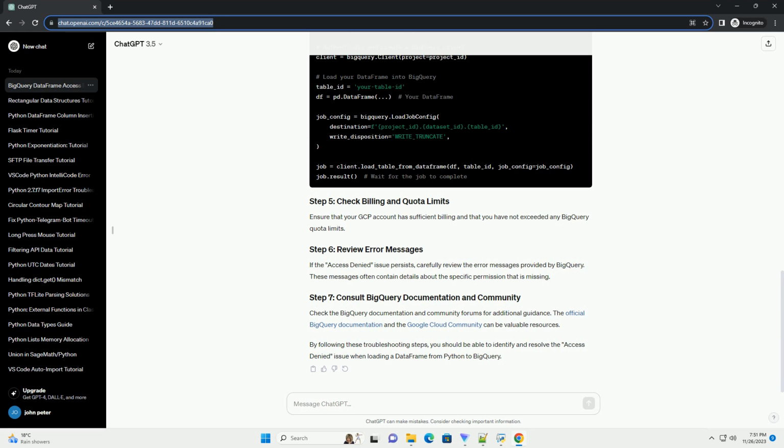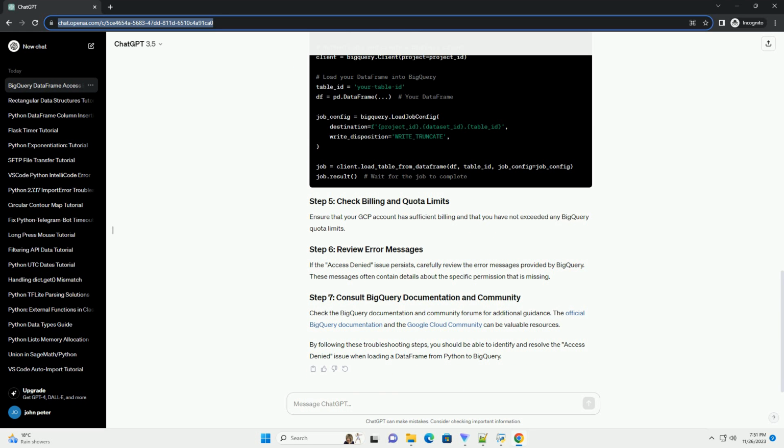Troubleshooting steps. Make sure you have set up the Google Cloud SDK with the correct credentials. Run the following command in your terminal. This will prompt you to log in with your Google account and set up the necessary credentials. Ensure that the account you use has the required BigQuery permissions.